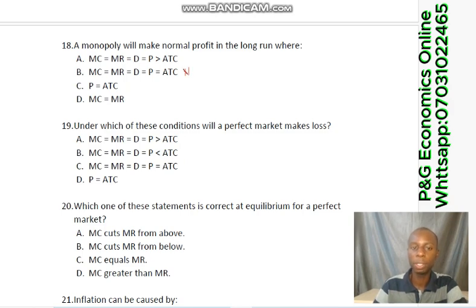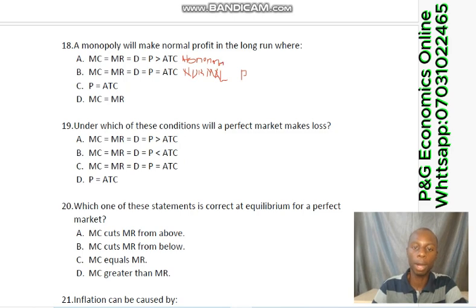For normal profit, the marginal cost will be equal to marginal revenue, and will also be equal to the determinant and will be equal to the price, also equal to ATC. This is normal profit. But for abnormal profit, it will be greater than ATC. So this is abnormal profit. So take note of that, abnormal profit.